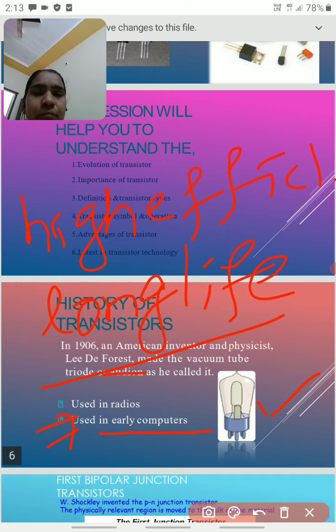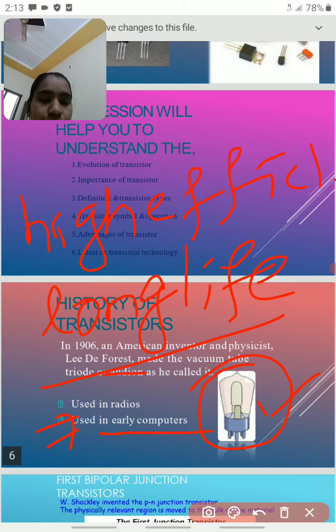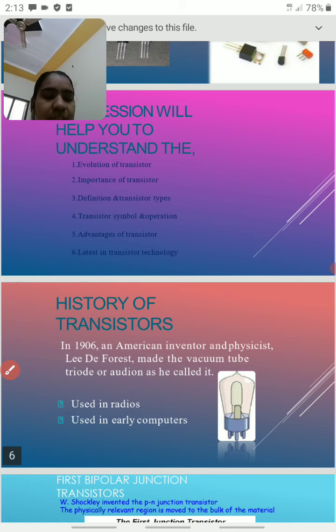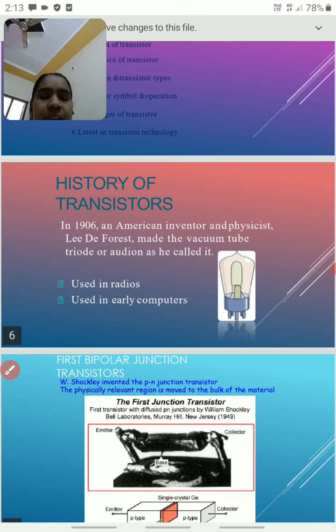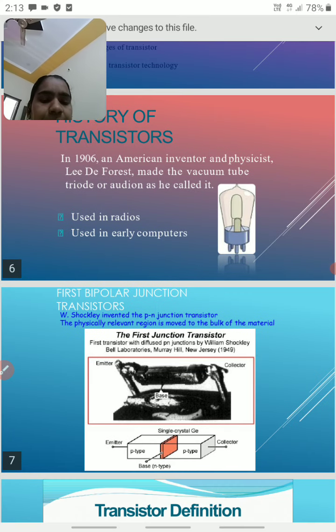Before the transistor, vacuum tubes were used. The transistor replaced the vacuum tubes. Vacuum tubes were used in radios and early computers. After that, these people invented the transistor.